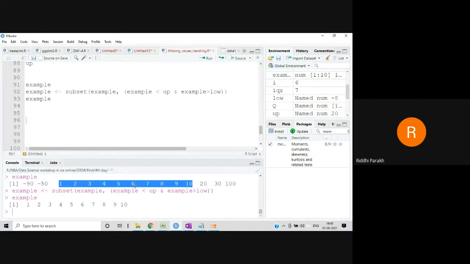Sir, how do we know which one is the outlier? That's what we do with this particular process, and outliers will be removed. If there is any sudden change in the value and it's a big value, then we can say that it is an outlier. Clear?